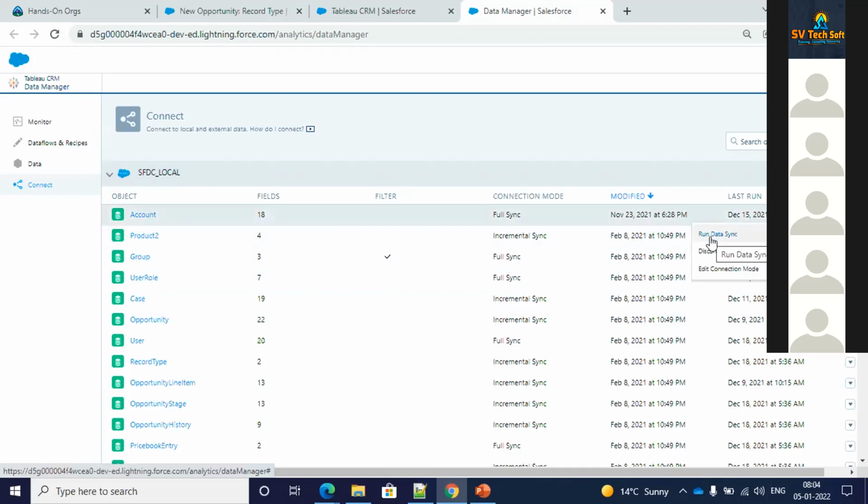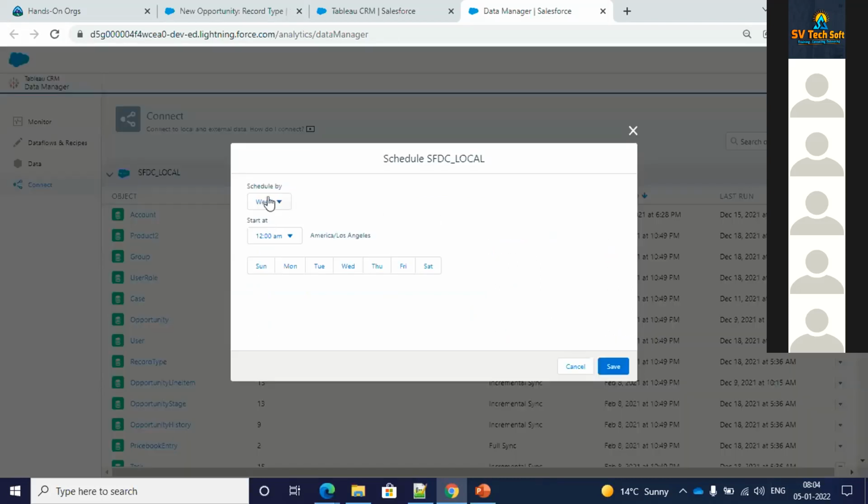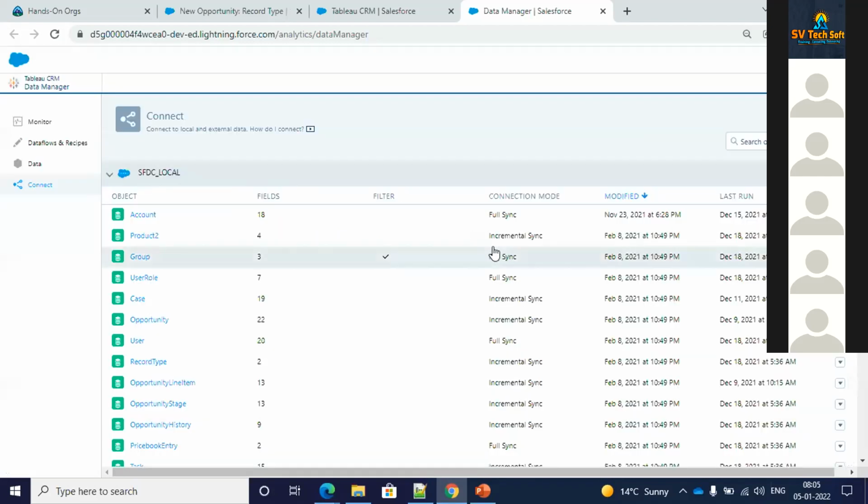This is something which can be scheduled. Currently I don't have it scheduled at all, but you can schedule it. It's not that you have to run it manually every day, right? Changes are made in Salesforce all the time, so to ensure that you pull them in, it gives you the option to schedule the run, and it will automatically do it for you. Maybe some people are working on Salesforce during the day, and at night you want to run it to get the recent data the next day. Then you can schedule it at night, so it will run automatically and fetch you the data when you come back in the morning.